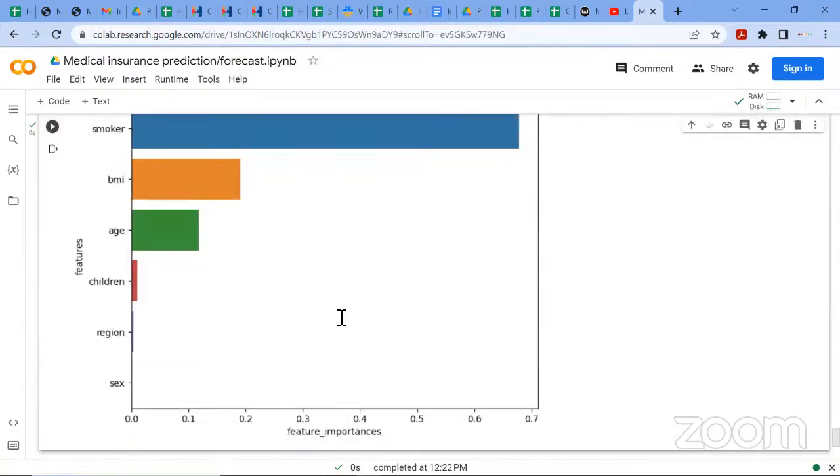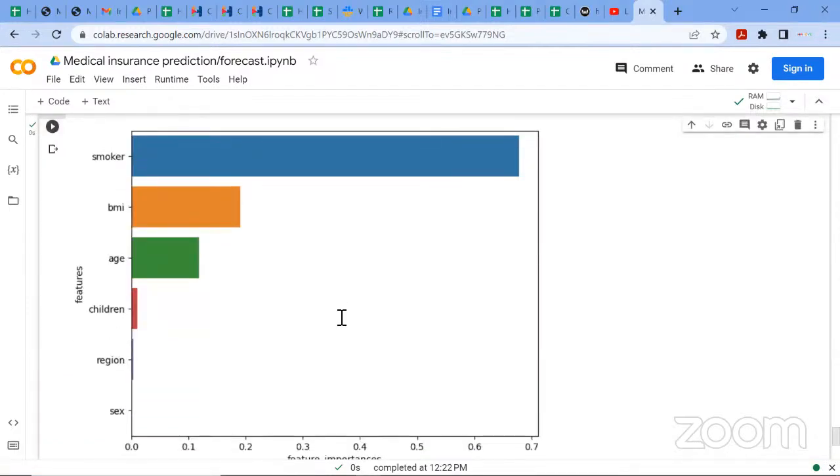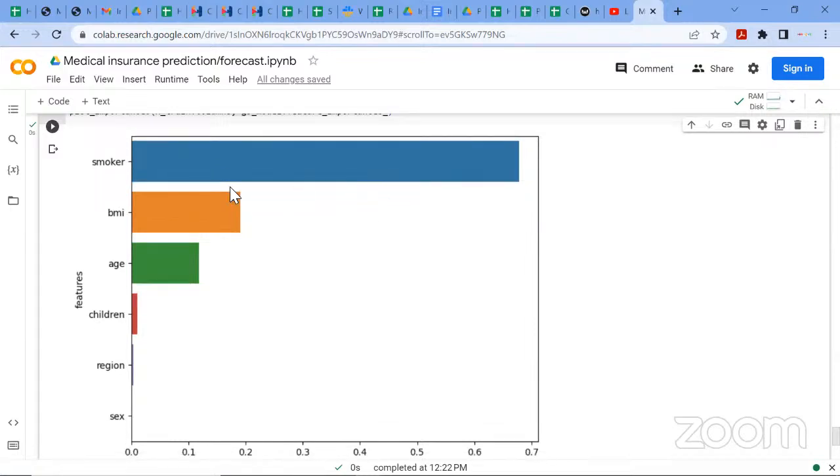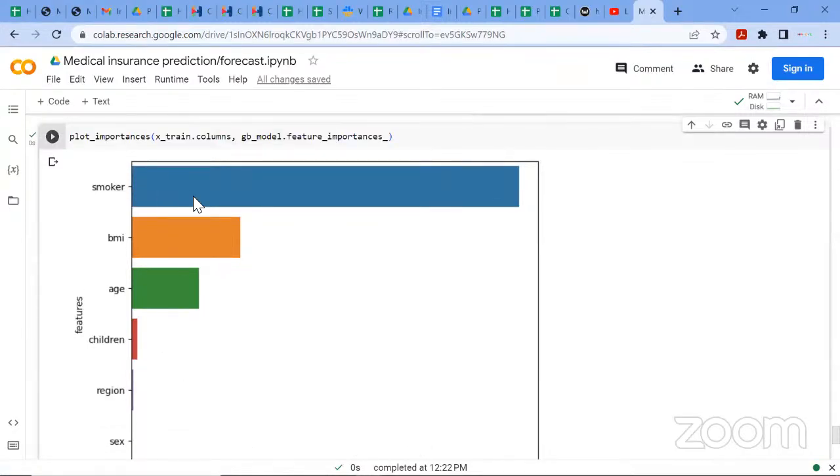Okay, so for our data, the column that was more important in making predictions was the smoker column. You understand? When we did the analysis before, you saw that the company might bill an individual who is a smoker more than a non-smoker. So this feature had more importance in the model's prediction. The next one was the body mass index, then the age of the individual, then the children, the region, and the sex. So the most important features were the smoker column, the body mass index, and the age.